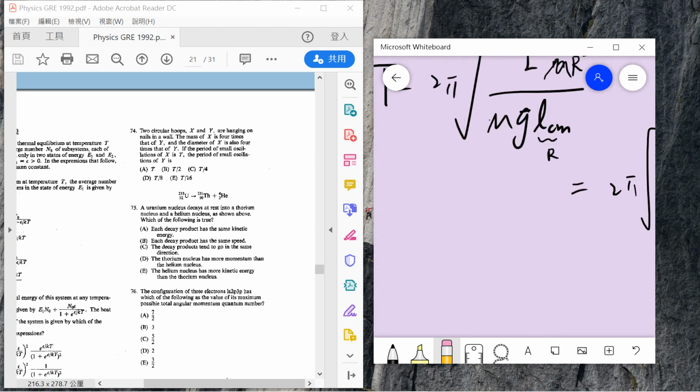So the period x should be 2 times of y. So y should be T over 2. So the answer is B.